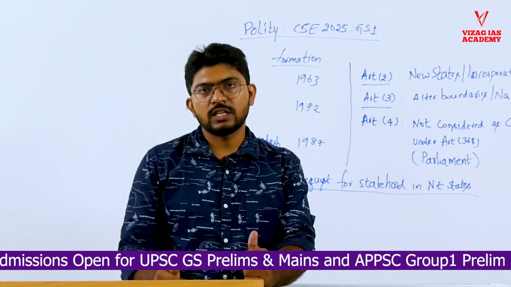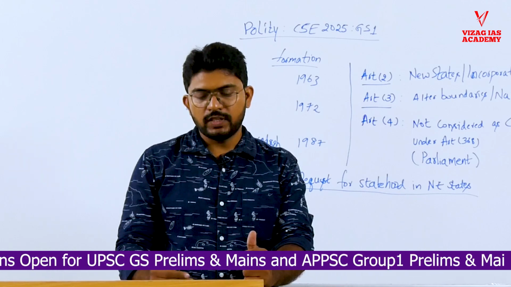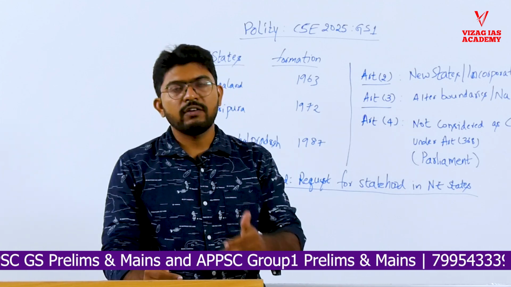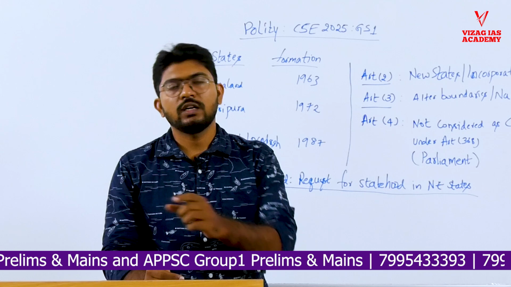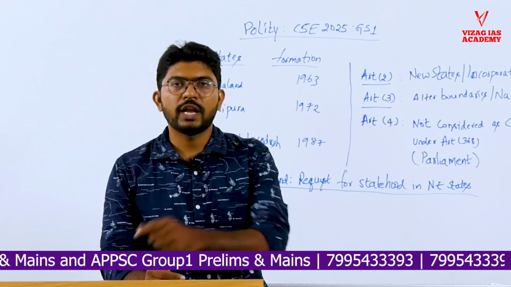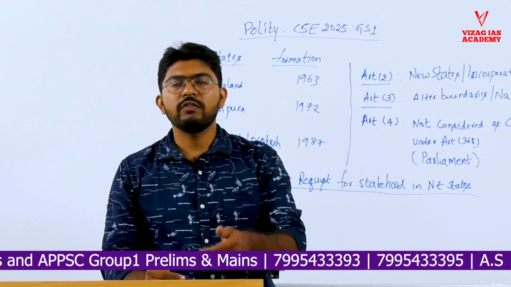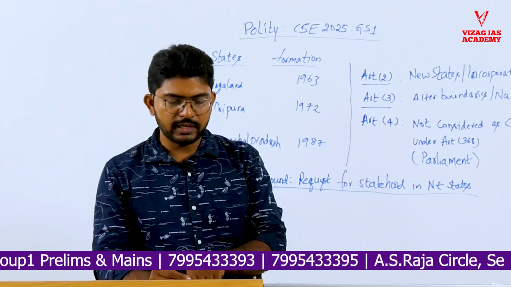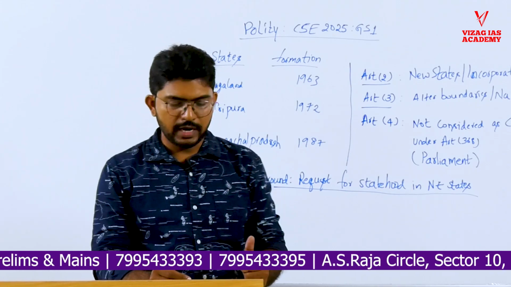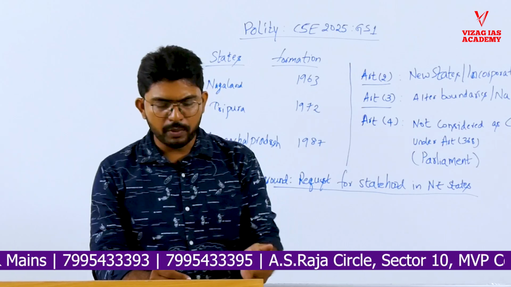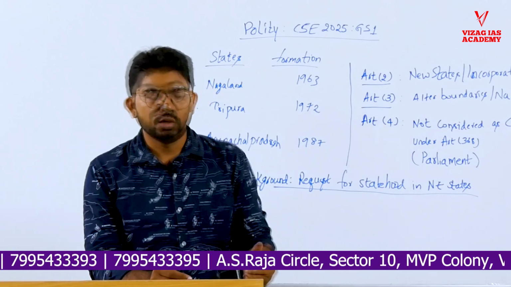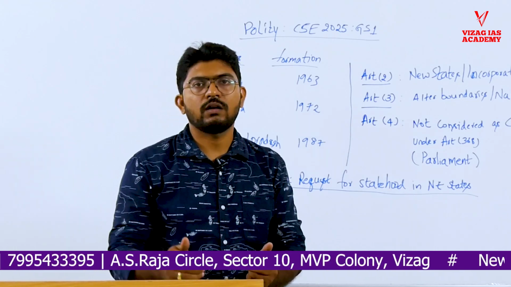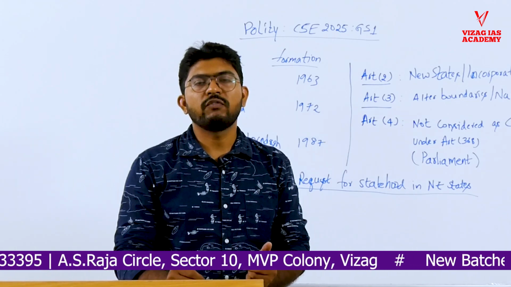They should have the knowledge of how many parks there are, and whether the state capital is named after a fort or not. Otherwise, if they had given option A as only 1, option B as only 1 and 2, like that, then many would have guessed it through the process of elimination. But in this question, they changed the pattern of the question and made it a little difficult: how many of the above pairs are correctly matched? So this became tricky, but someone with confidence and conceptual clarity could give it a 50% chance.